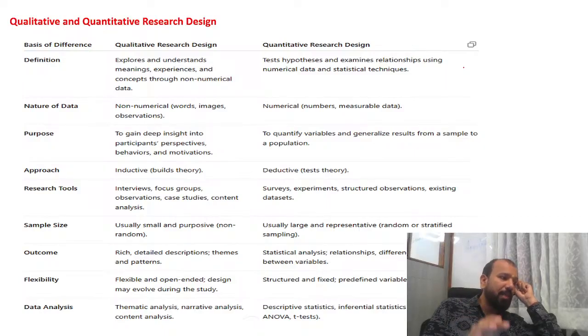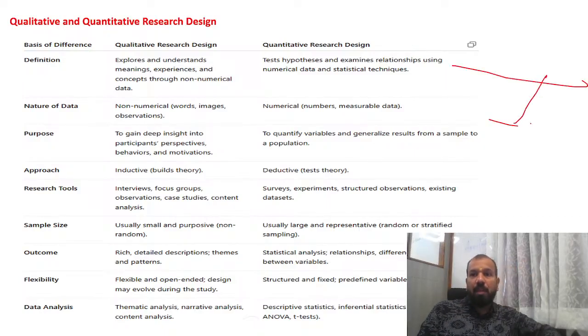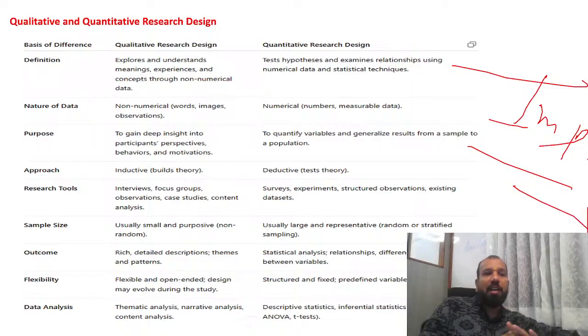Then coming to qualitative and quantitative research design, which is very important. What are qualitative and quantitative research designs? Qualitative explores and understands meaning, experience, and concepts through non-numerical data. Wherever you are doing thematic research not related to collecting data through a questionnaire, taking observation or interviews, we apply qualitative research.